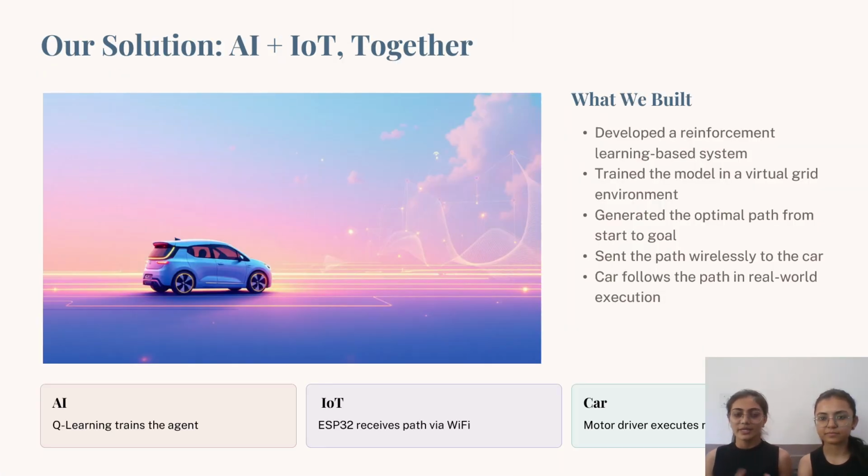Our solution is that we are combining AI and IoT together. To solve this, we used Q-Learning, a reinforcement learning technique. We train the model in a virtual grid environment where it learns the best path from start to goal. Then this path is sent to the car using Wi-Fi through ESP32.